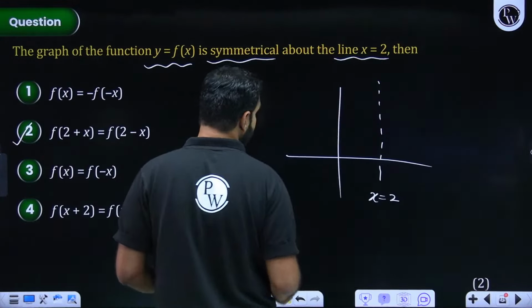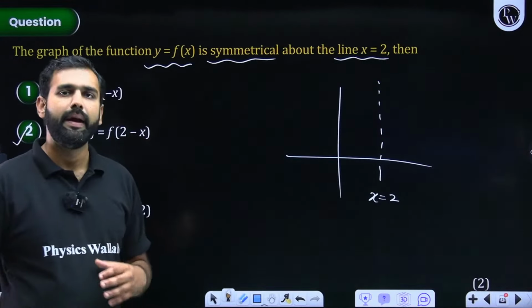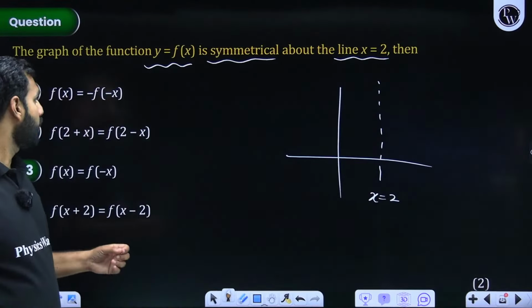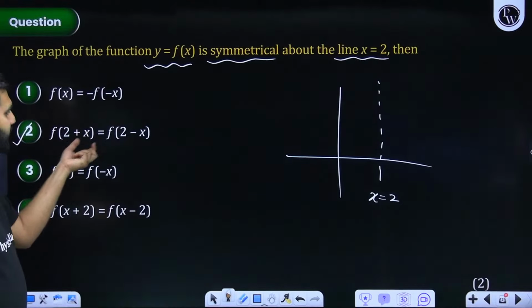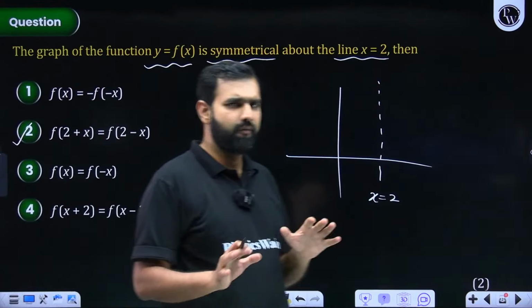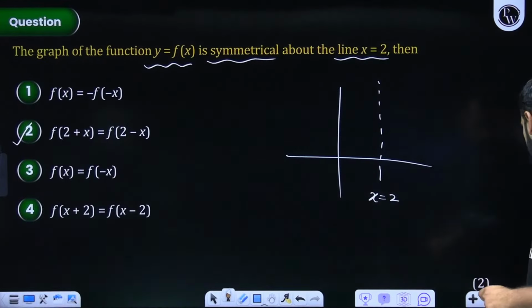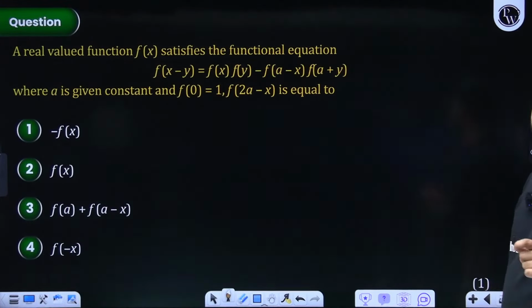Which means if a curve is symmetrical with respect to x is equal to a, what will I say? Its curve will be fulfilling this property that f of a plus x is equal to f of a minus x. Everybody got that? Can I move ahead from here? Some basic properties we are using. Let us move towards the next question, an interesting one.